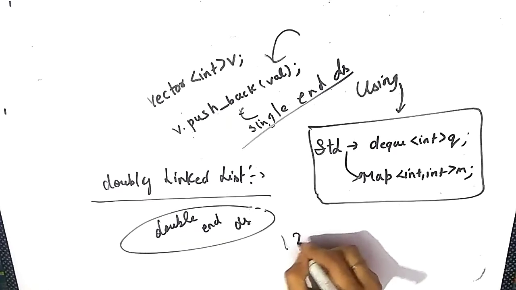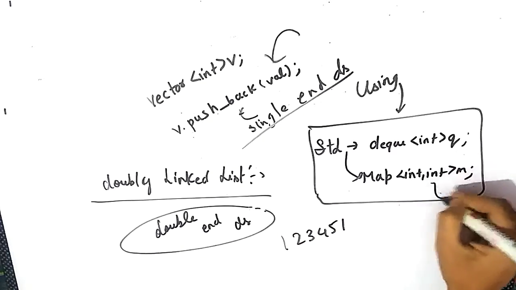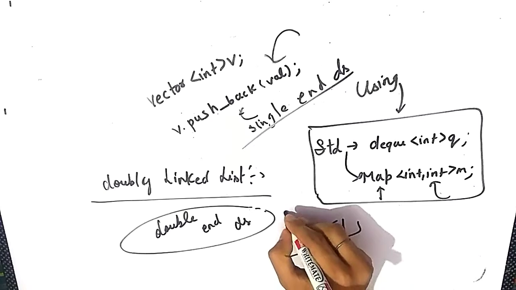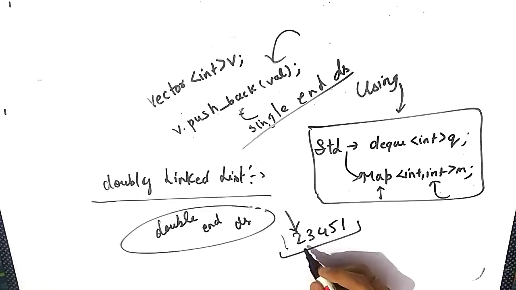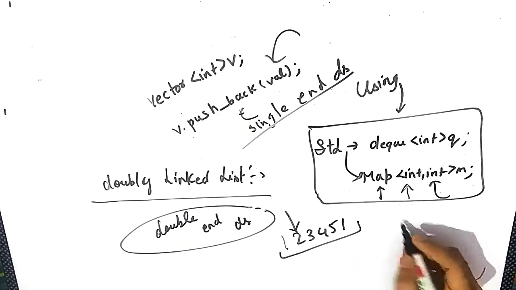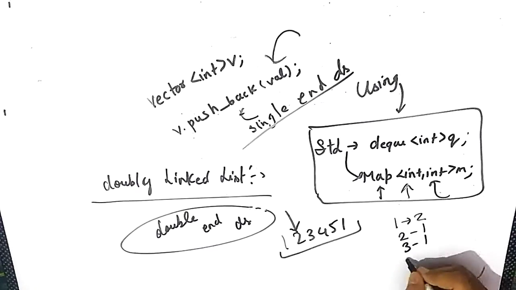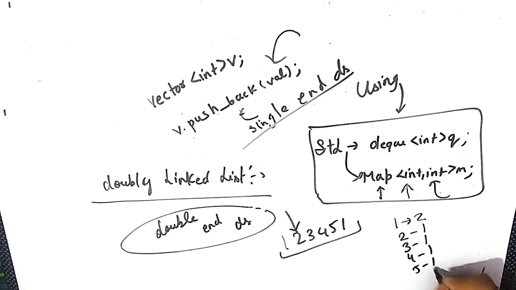So let's take an example of 1 2 3 4 5 1. We will be using a map for storing the frequency of the elements. The first unique element in this array is 2. So how do we know that? We have to use the map for storing the frequency of the elements. Suppose the frequency of 1 is 2, and 2 is 1, 3 is 1, 4 is 1 and 5 is 1.